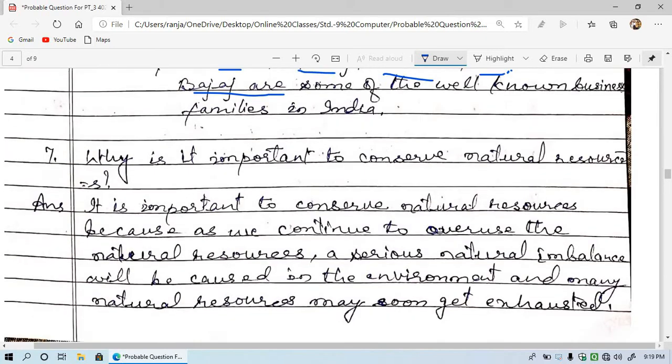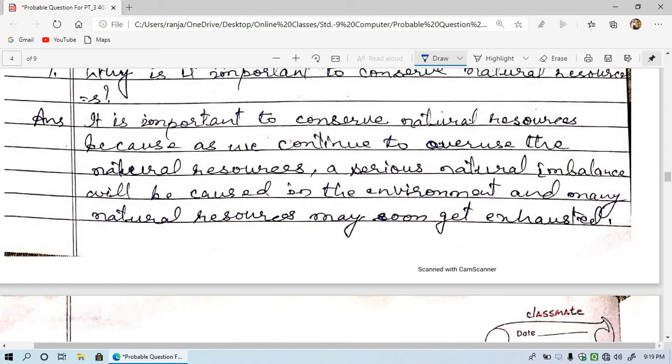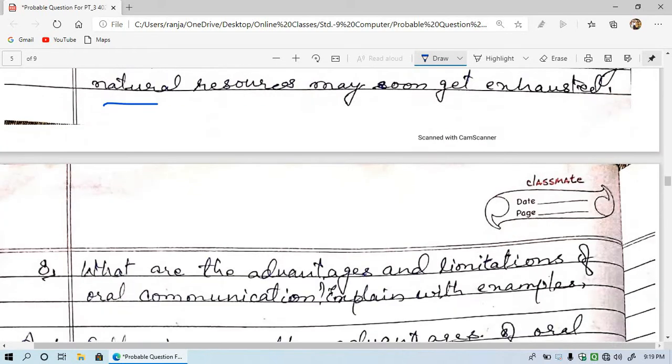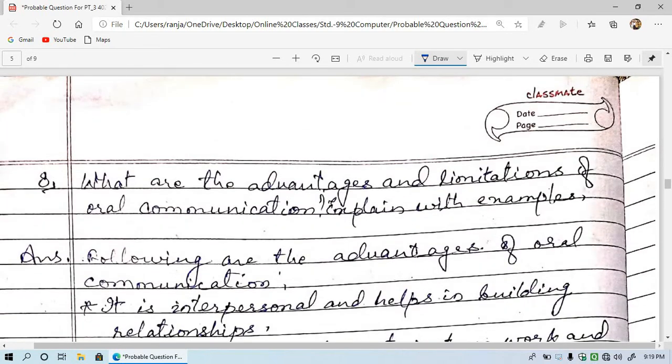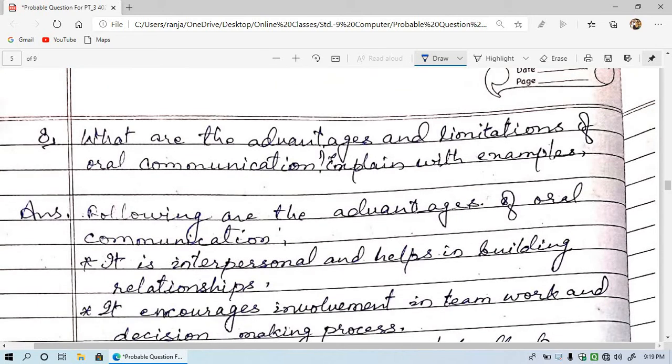So it is important to conserve natural resources. You can add it in the last. Okay, it is already added in the first, or you may add it in the last. Okay, now let's see question number 8.